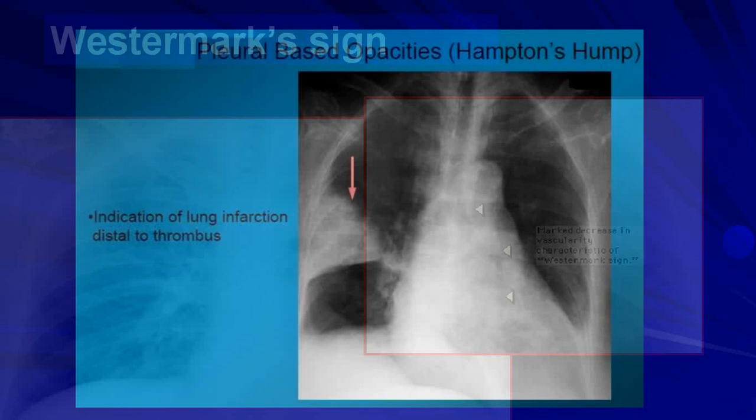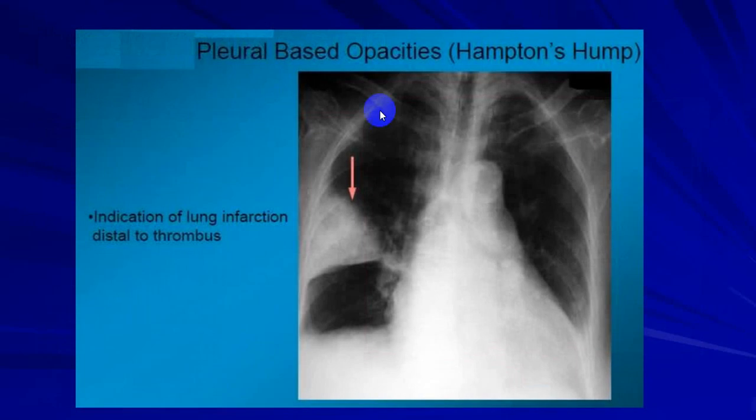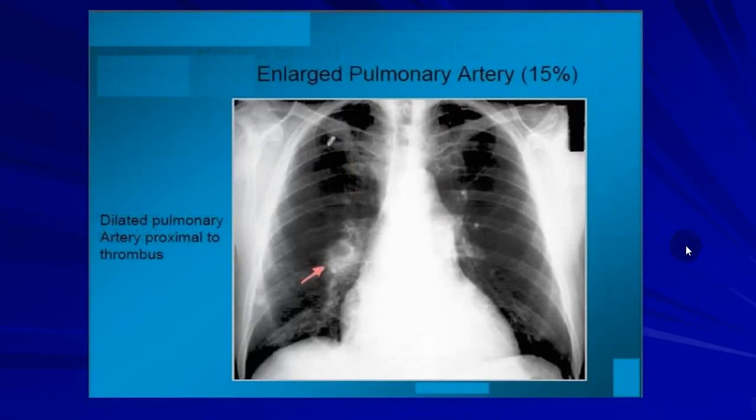Very clear. And in Hampton hump, this is the area where there is a lung infarct, pulmonary infarct. So it will be a pleural based opacity, because of the pulmonary infarct, and there is a massive embolus here, and that is given the name Hampton hump. This is called Hampton hump, and this which is at the hilum we call Westermark sign. That will be because of dilated pulmonary artery and no vascular marking in this region.